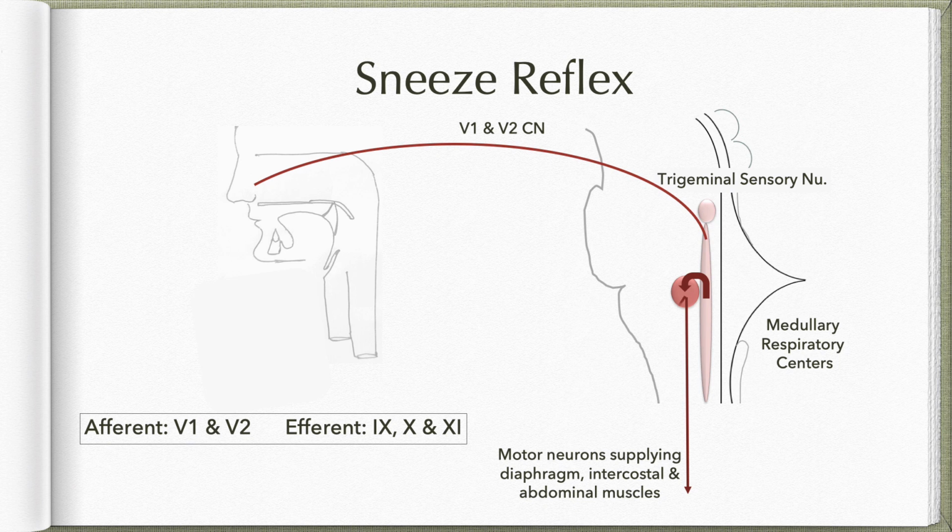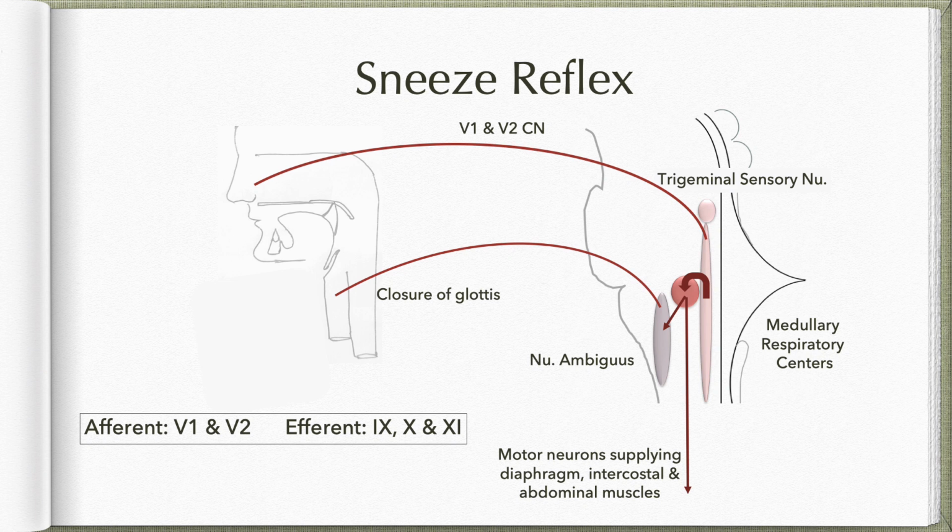And there is also projection to the nucleus ambiguus, which will project back to larynx, which will result in closure of glottis. So between these two projections, what we get is an initial sharp inhalation followed by an explosive exhalation against the closure of glottis.